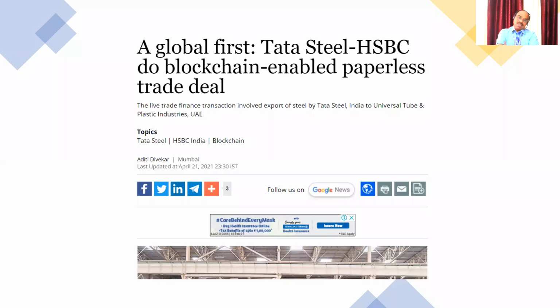But here you can see the Tata Group introduced the blockchain along with HSBC Bank. That means for importing and exporting any goods for commercial production, or machinery or any asset, they created a blockchain.